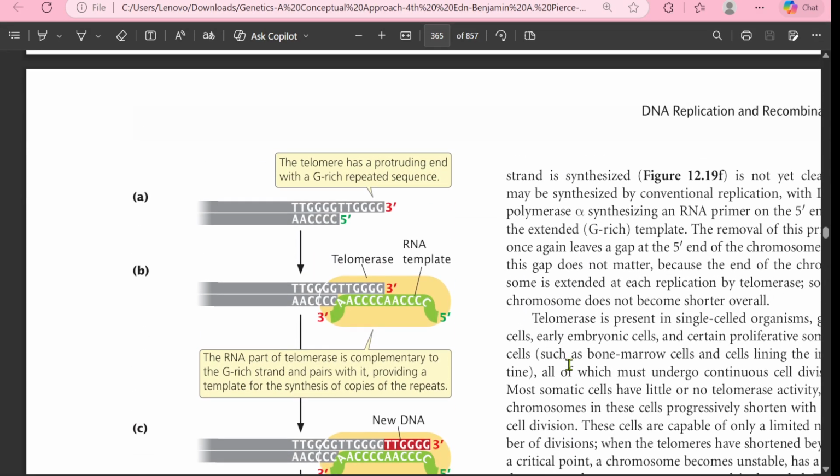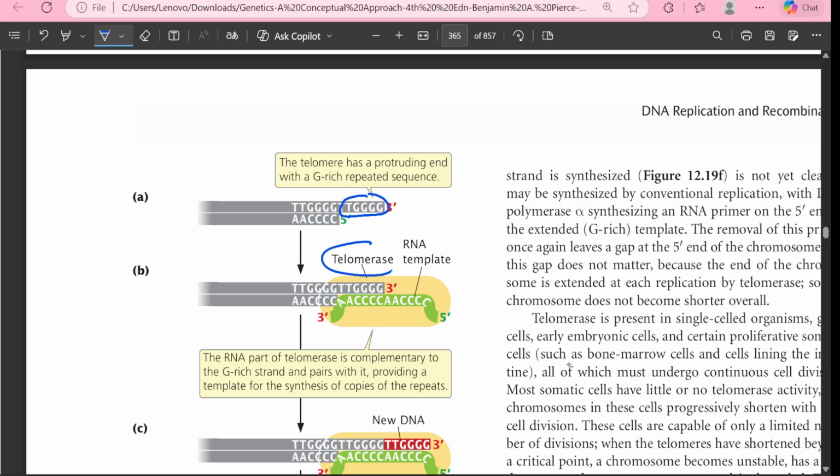Now you see this has been inverted, but you can see it for simplicity. There is the telomere and it has a protruding end with a G-rich repeated sequence. Now this is what has been put extra, and this is exposed outside. Now the telomerase enzyme will come here, and the telomerase enzyme has the RNA template.